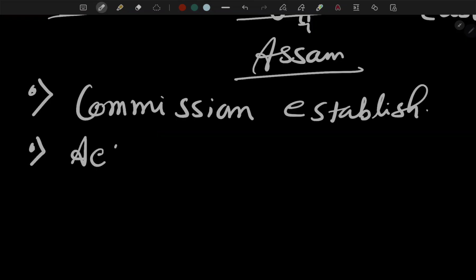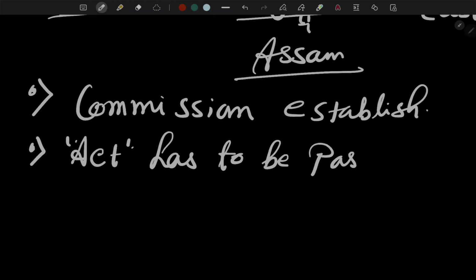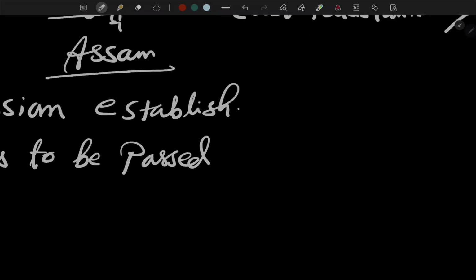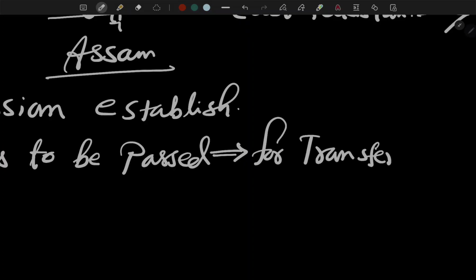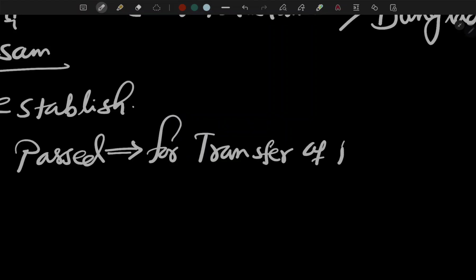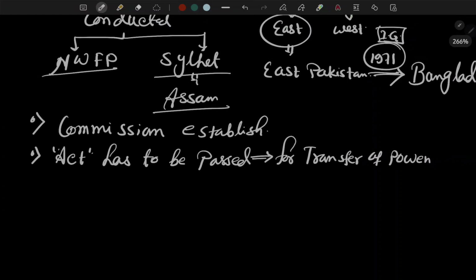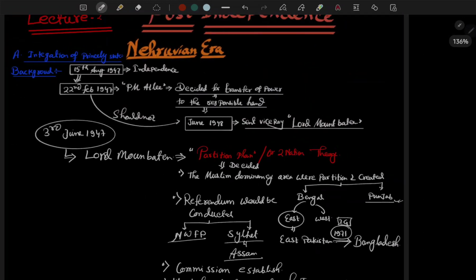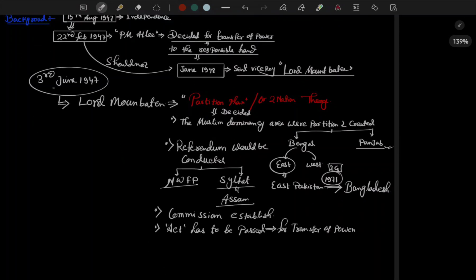Then the next is that an act has to be passed for the transfer of power. So these four were decided for partition.